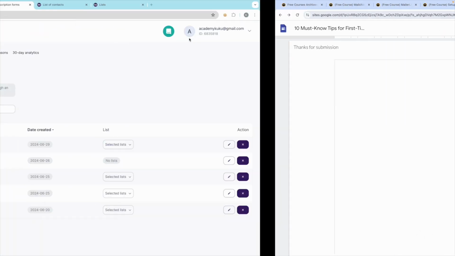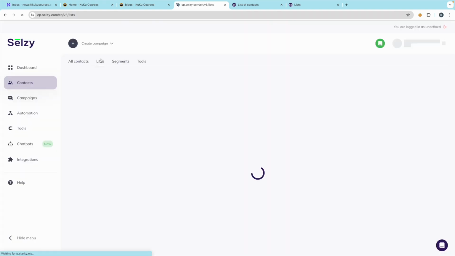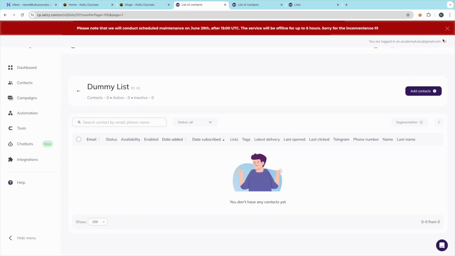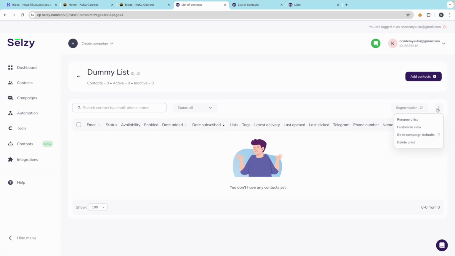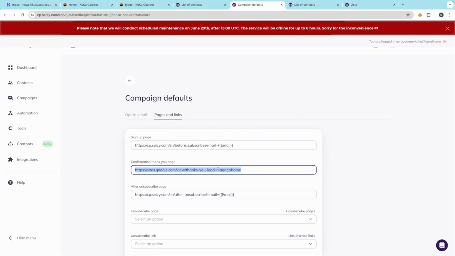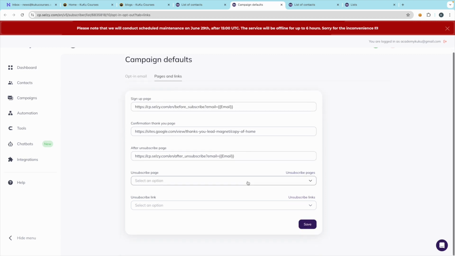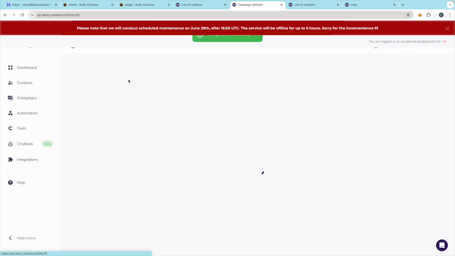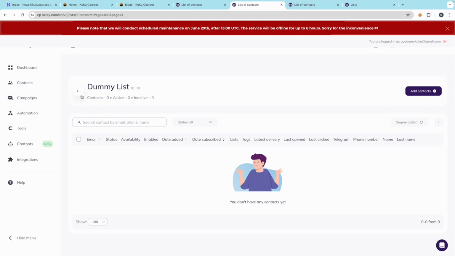If you remember, in the context, in the list, click on the list. This is the dummy list. Just open this. Make sure you change the URL, because click here on go to campaign defaults and just replace it with the thank you page. So just remove this one and paste this one over here, thank you lead magnet one. Okay, this is the small change you have to make. Now just come over here. Okay, now just see the magic.